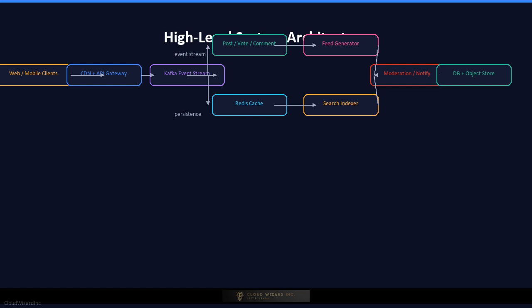These services communicate through a message queue such as Kafka for durability and a Redis cache for hot data. The data layer includes a relational database like PostgreSQL for users, subreddits, posts, and comments, a wide column or key value store for vote counters and feed caches, Elasticsearch for search, and object storage for images and videos.